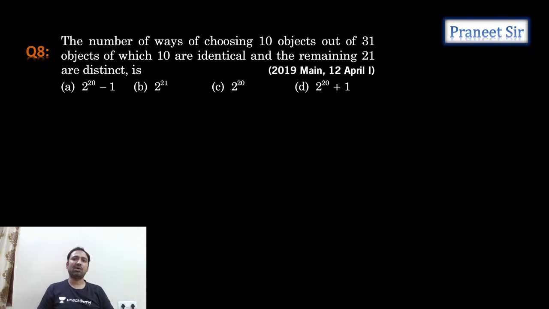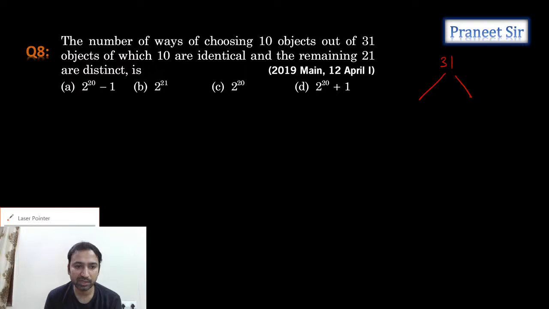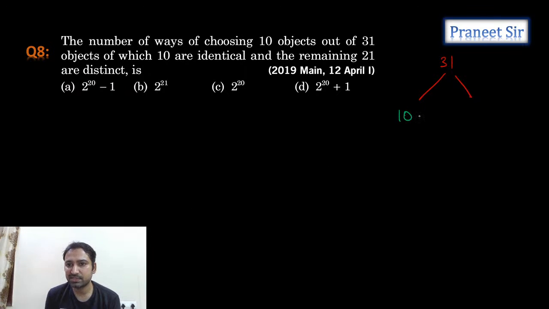Number of ways of choosing 10 objects out of 31 objects, of which 10 are identical. See, out of 31 objects, 10 are identical and the remaining 21 are distinct, guys. So total 31 objects are there. Out of 31 objects, 10 objects are identical. See, these 10 objects are identical. And what about the remaining 21, guys? These 21 objects are distinct.